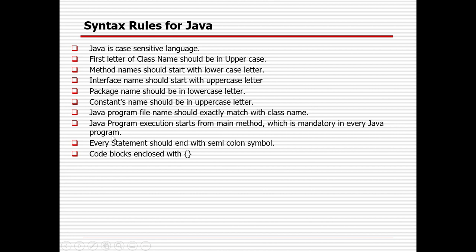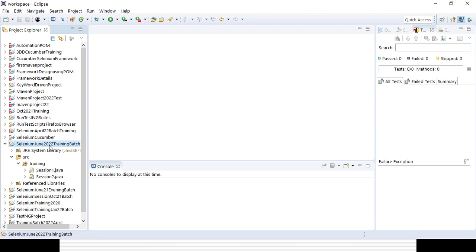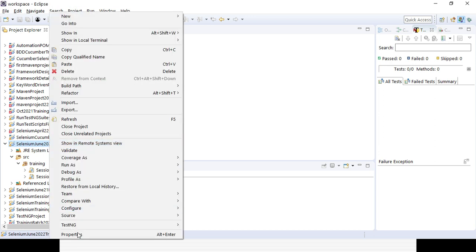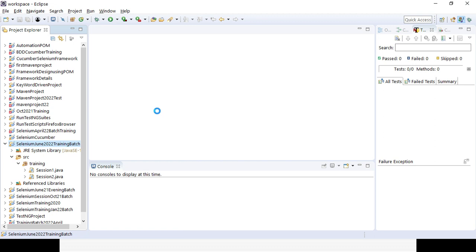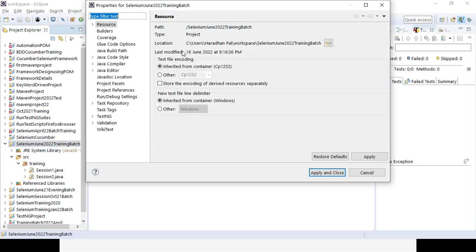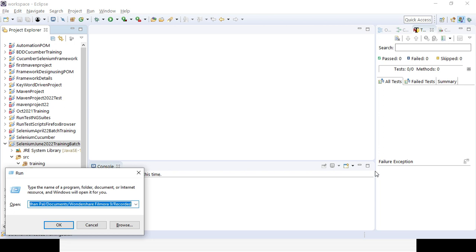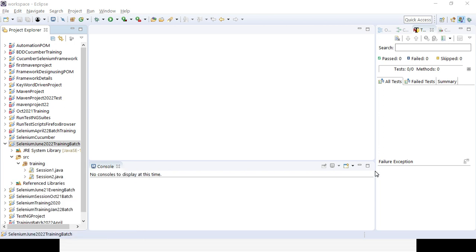Now suppose you have already created a program, right? This is the program. Okay, if you right click here and go to the properties, you will find the project name. So let's copy it. It will be exactly the same as the class name. Let's press Ctrl+C on the properties, so you will get the path of the project here, right? You can get the information about where the project is saved. Just copy it, right? Press Windows+R and paste the path of the project. You are able to get to the path, right?